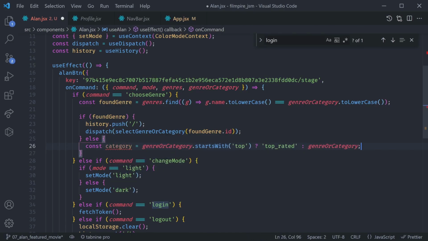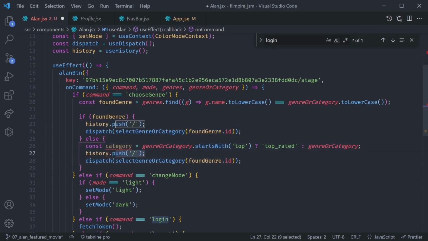So now that we have the category, we can do the same thing. We can redirect back to / and then dispatch, in this case, simply category. Great. So just one more time, let me repeat what we're doing here. We're getting the list of all the genres from Alan and also the currently selected genre or category. At the start, we don't know if it's a genre or a category because the person can say go to popular, which is a category, or also go to comedy, which is a genre. And we have to query both of them differently.